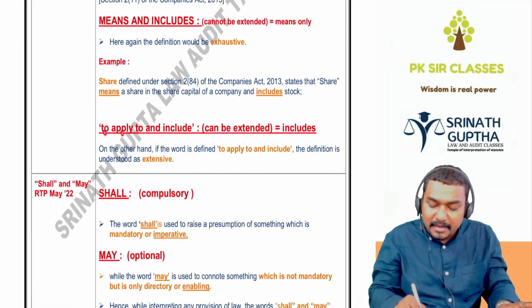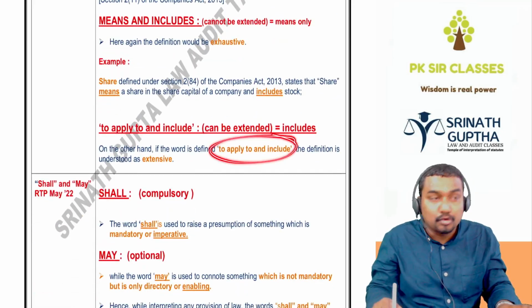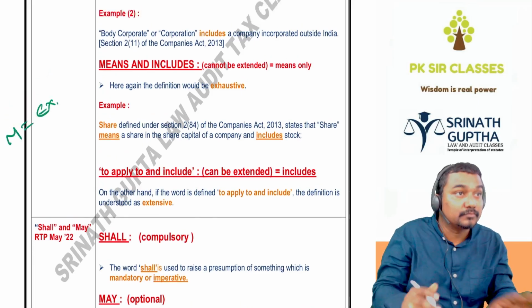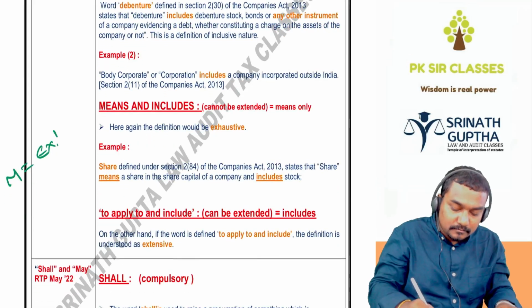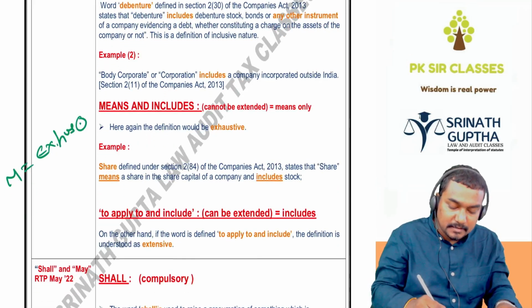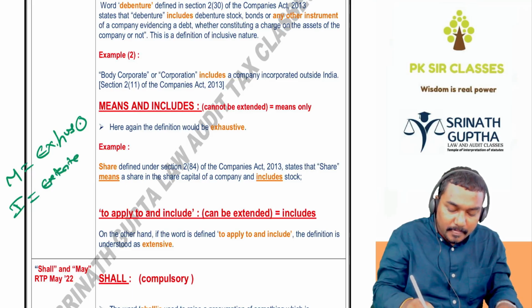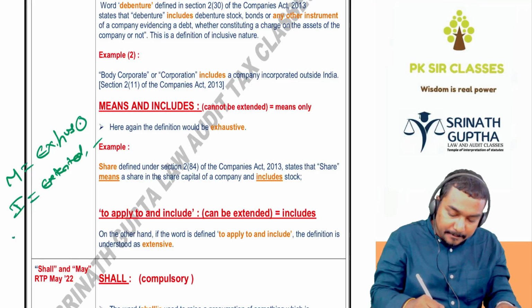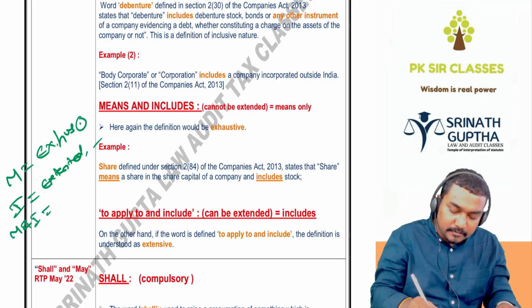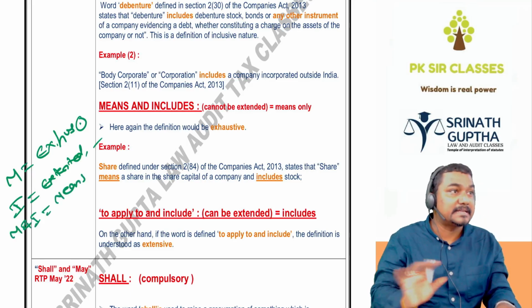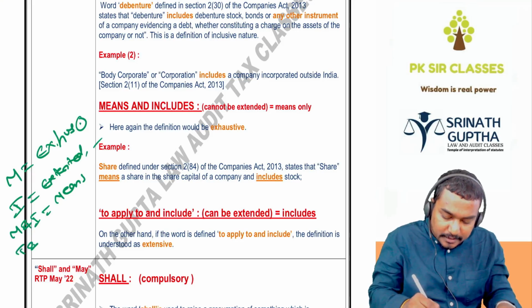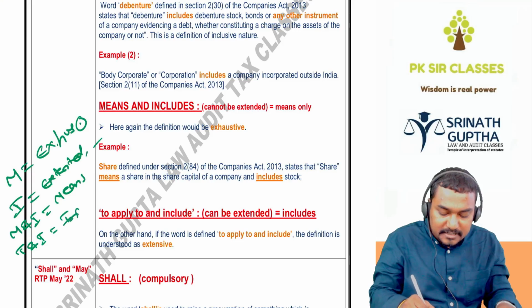Next, "to apply and to include" means includes only. Means is equal to exhaustive. You can't extend. Full stop is there. Includes is equal to extendable. Comma is there. You can add something else in your interpretation. And "means and includes" is equal to means only. That means exhaustive. You can't add something else. And "to apply and to include" is equal to includes only, which can be extended.